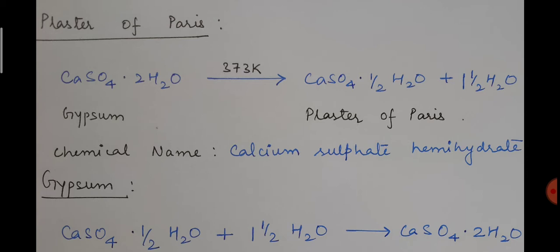So, for simplicity, we write it as CaSO4.1/2H2O, indicating that one CaSO4 is attached with half a water molecule, which is actually not the case, because 2 CaSO4 is attached with one water of crystallization. Just to make it simple, we have written it in this manner.